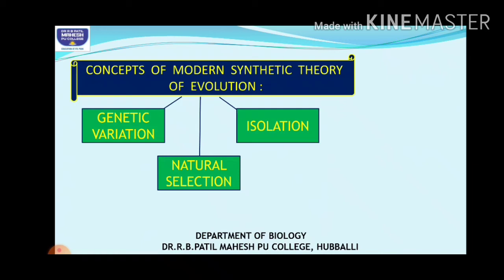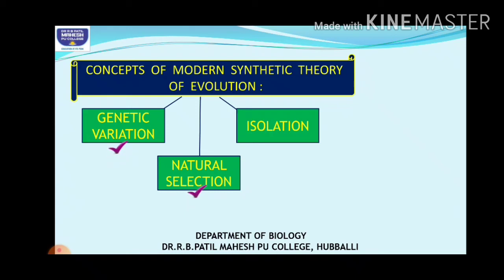The concept of modern synthetic theory, as I had been explaining now, right? It mainly says these are the three factors which might be responsible for evolution: genetic variation, natural selection and isolation. Now we have studied genetic variation. Don't ask me where we studied it.